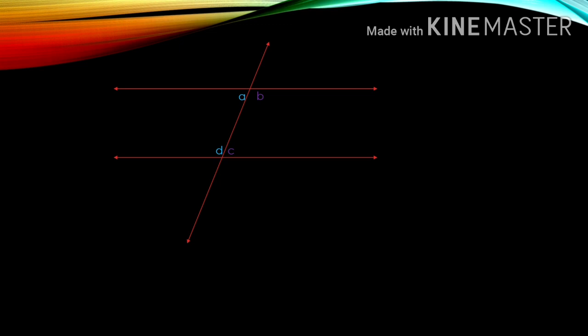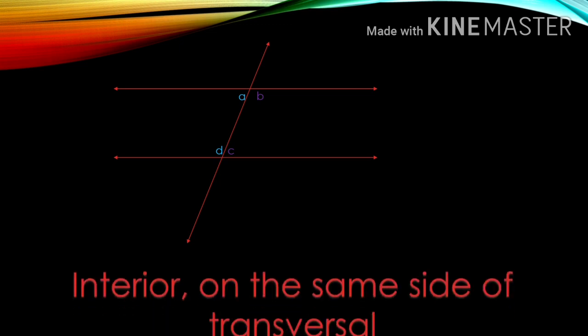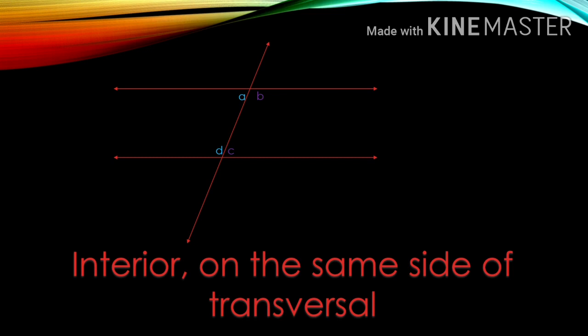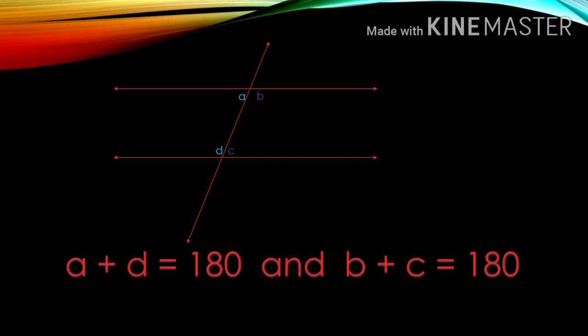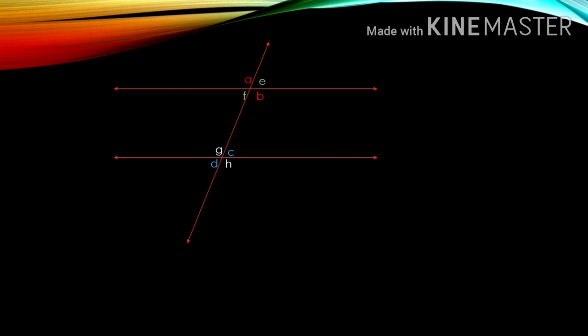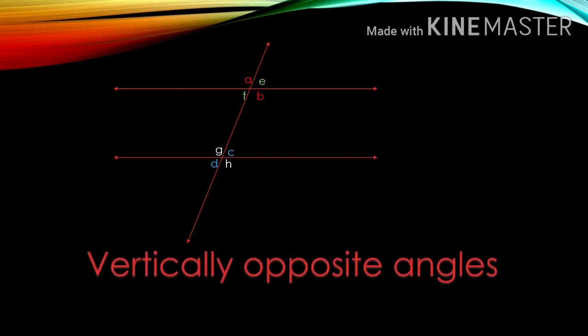That is, angle A plus D will be supplementary, 180 degrees, and B plus C will also be 180 degrees. Now see, A and B and E and F, what are they? Similarly, see there C and D and G and H. Yeah, they are vertically opposite angles. And vertically opposite angles will always be equal.